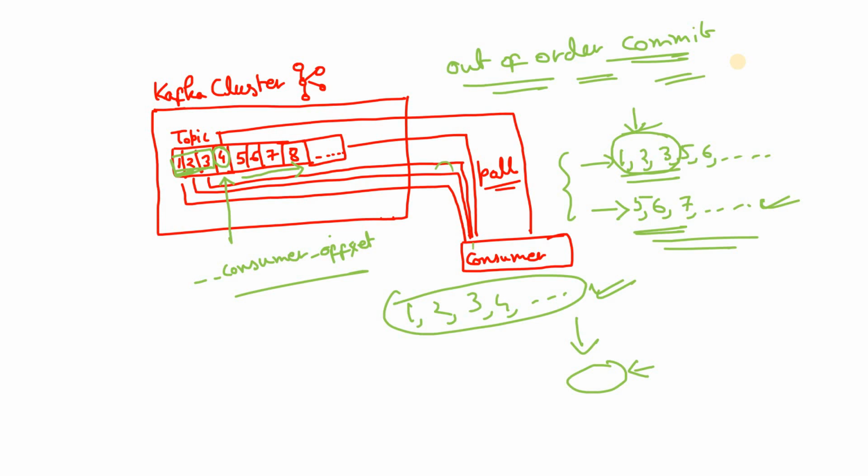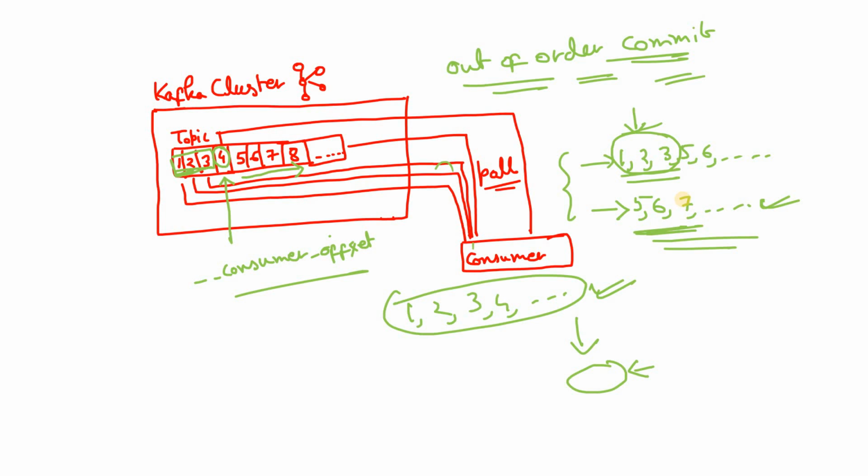Now let's try to implement the same situation in Python. First, we will disable auto commit, and that way only manual commit will be available, so the consumer needs to commit the messages. Then messages 1, 2, 3, 4 and so on will be sent. For 1, 2, 3, we will not commit anything, and for message 4, after its processing, we will commit that particular offset. Then we will stop the consumer and resume it, and see whether the broker returns 1, 2, 3 and then 5, 6, 7 and so on, or only sends 5, 6, 7 and so on, as per our theory, right? So let's check that with Python now.